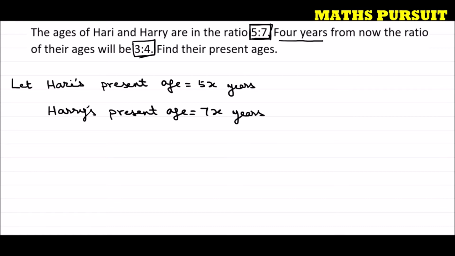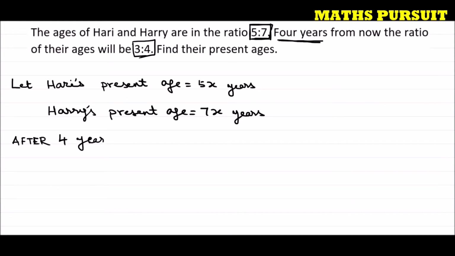Now, after 4 years, the question is saying 4 years from now. So I can write after 4 years. Guys, if someone's age is now 5 years, after 4 years how can we calculate his or her age?